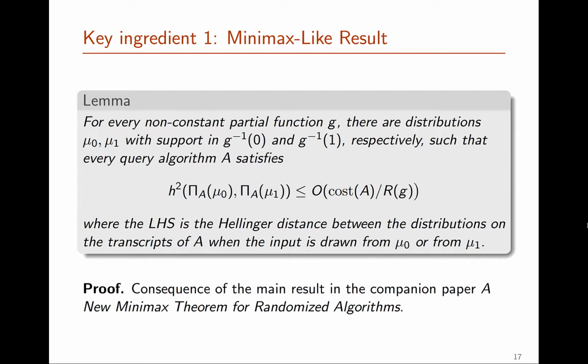If you look at the distribution of the values of the bits revealed by the algorithm under mu0 and mu1, the distance of those two distributions is at most the query cost of A over R of g.